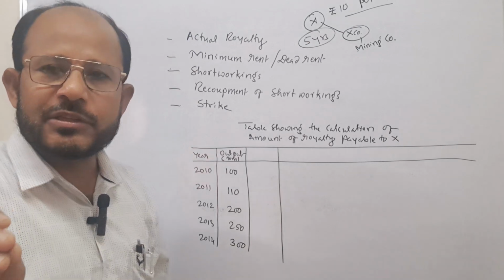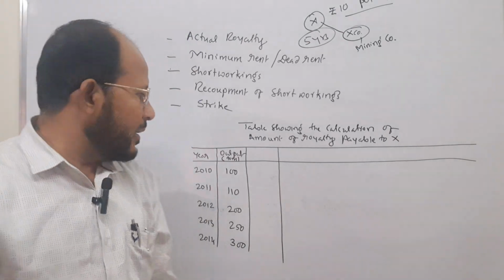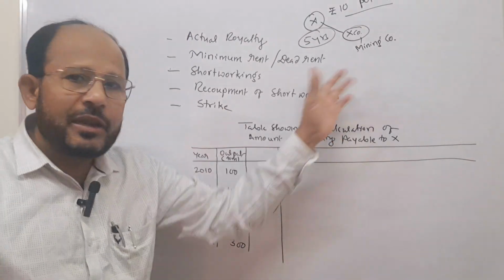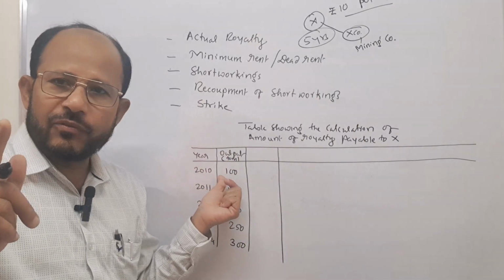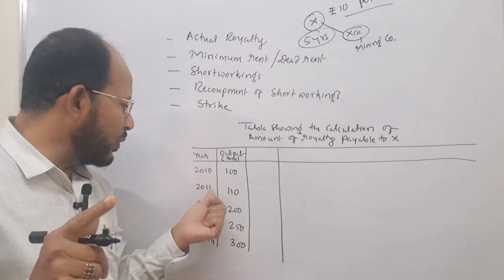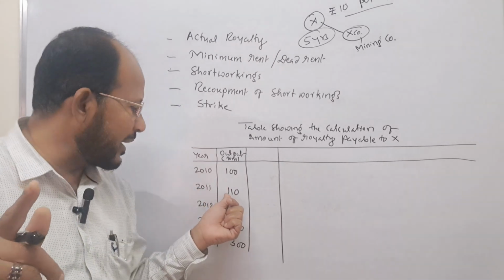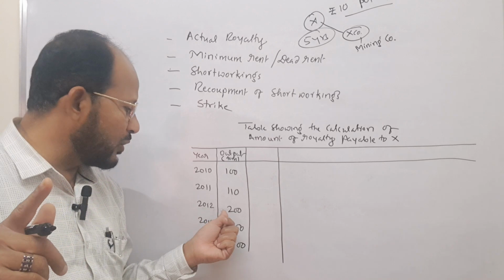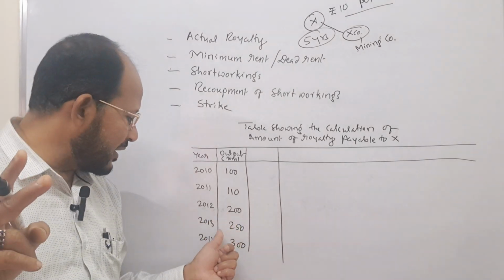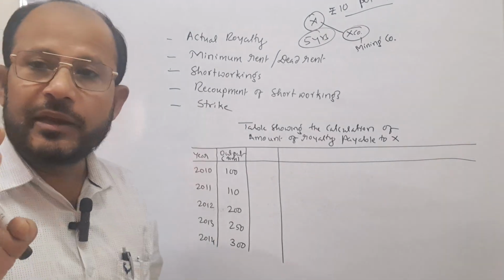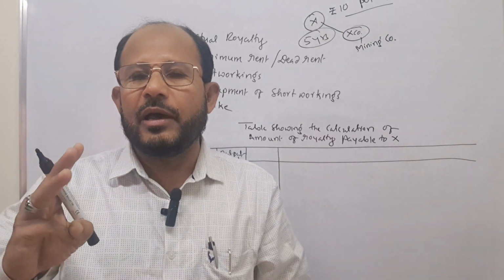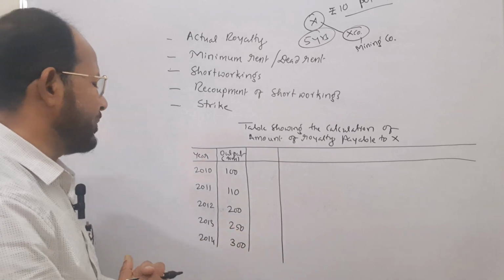Now, what is the next step in calculating the royalty? This is the output extracted by the mining company. I hope you understood. In the year 2010, 100 tons of minerals were extracted. In the year 2011, 110 tons were extracted. Next one is in the year 2012, 200 tons. Next one is in the year 2013, 250 tons. And in the year 2014, 300 tons of iron ore or coal is extracted.